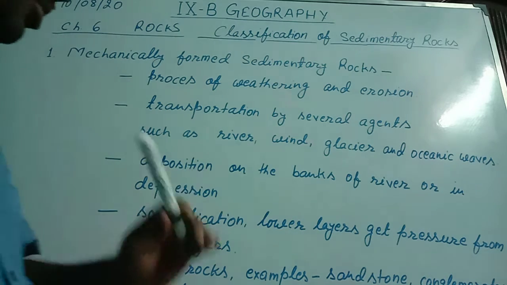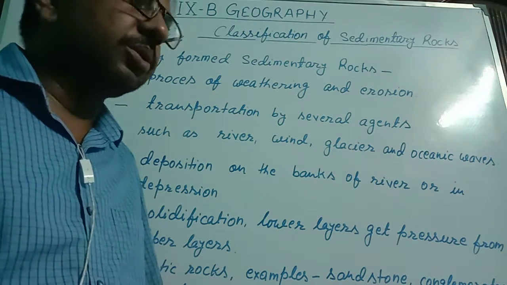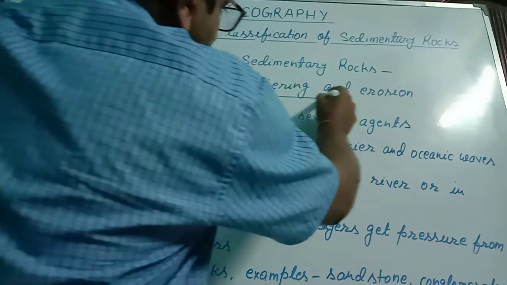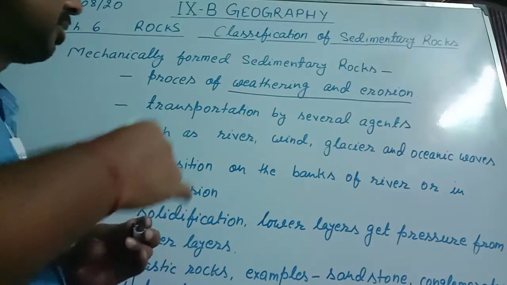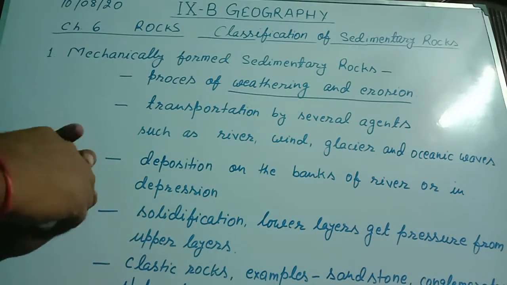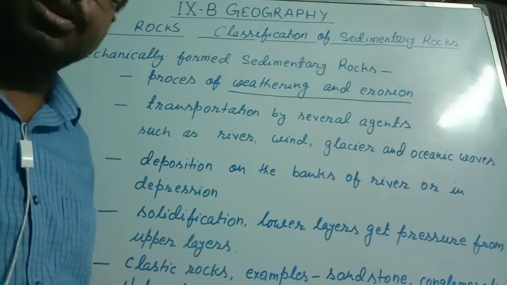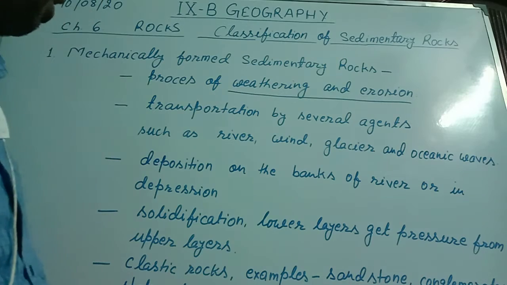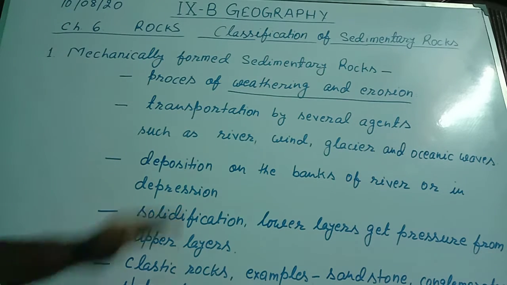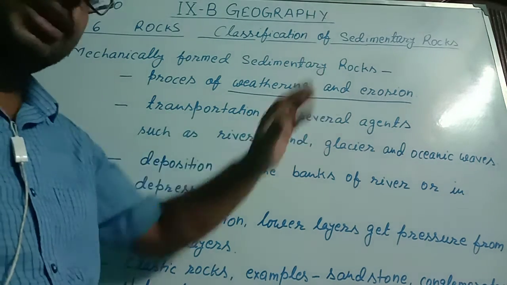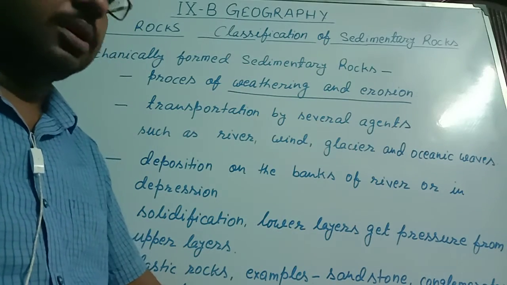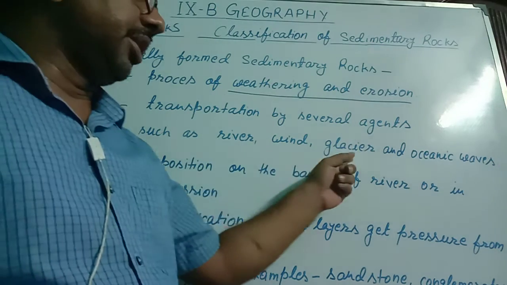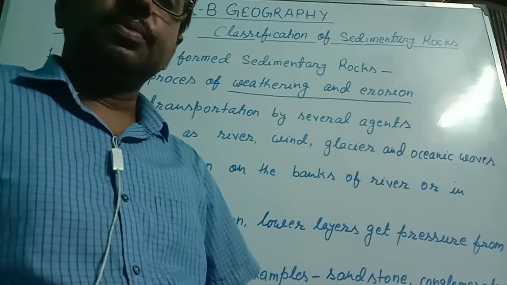By the process of weathering and erosion, the rocks are broken into fragments. Fragments means smaller parts, and those smaller parts are transported by several agents of transportation: river, wind, glaciers, and oceanic waves.